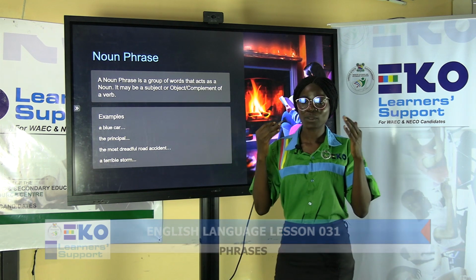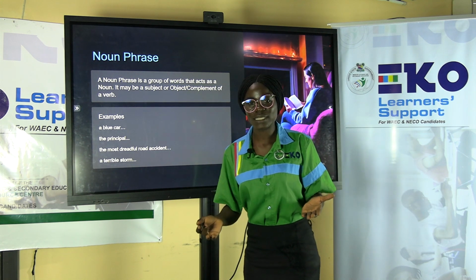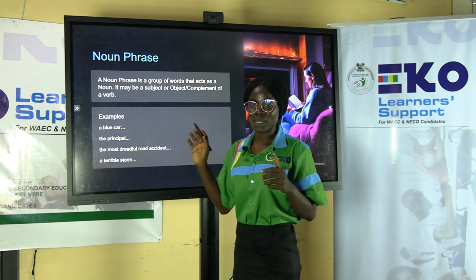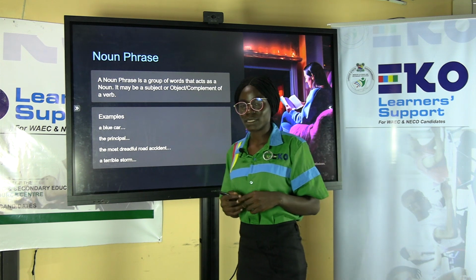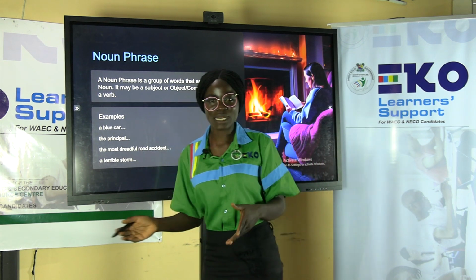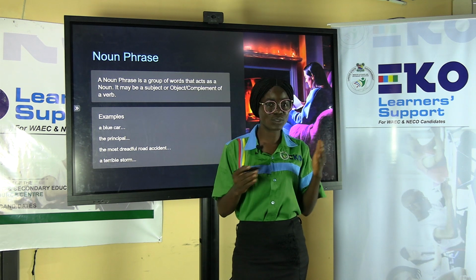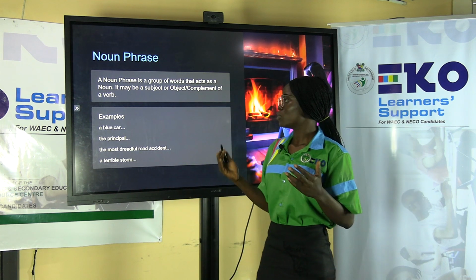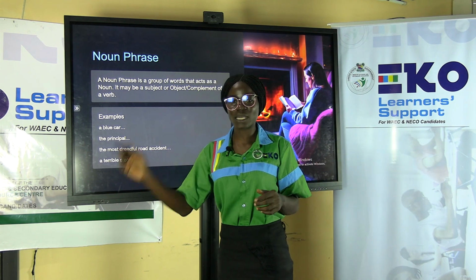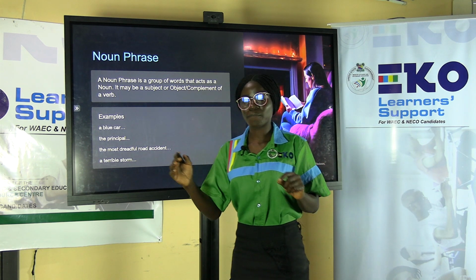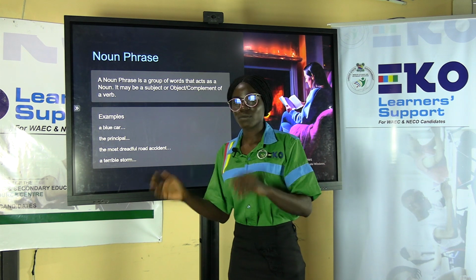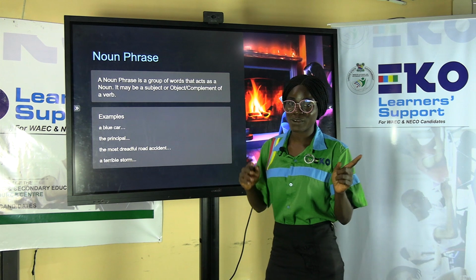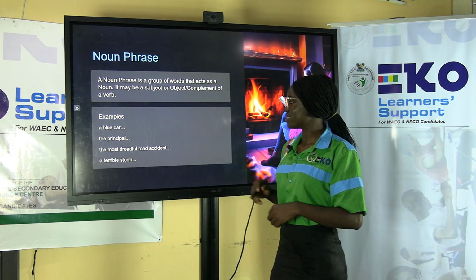Now we're going to learn what exactly is noun phrase. How do you identify a noun phrase? Common questions that you will see under this particular topic in WAEC or NECO is, what is the grammatical name? What is the grammatical function? So how exactly would you be able to tell the grammatical name and the grammatical function of a noun phrase? How would you be able to know, oh, this is a noun phrase, the grammatical name is a noun phrase, the grammatical function is subject of the verb, object of the verb, complement of the subject. How would you know that? And that is why you need to pay close attention to this particular lesson.